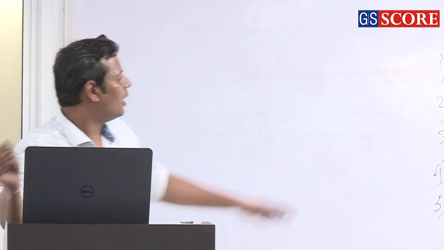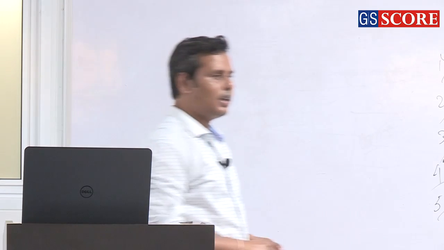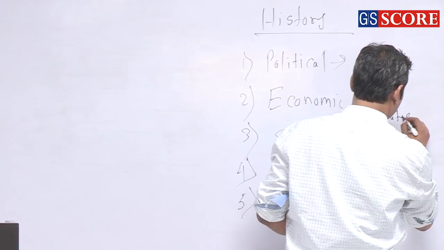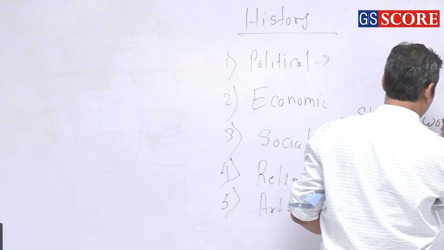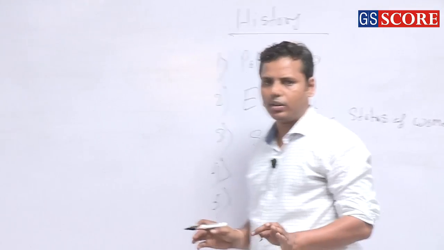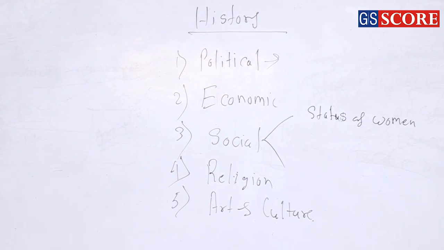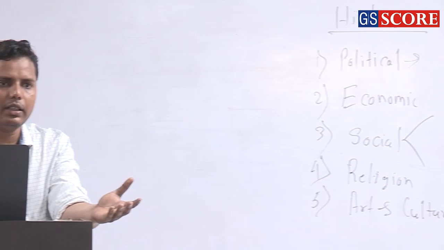So in society, I was just discussing the society. So definitely you can understand the status of women. It's a very important topic. Apart from that, any depressed class you can take the name. Simply you can say the subaltern class, or simply you can say the proletariats. I hope all of you understand this proletariats, right?